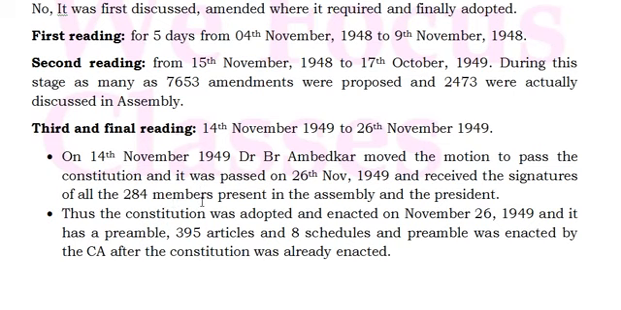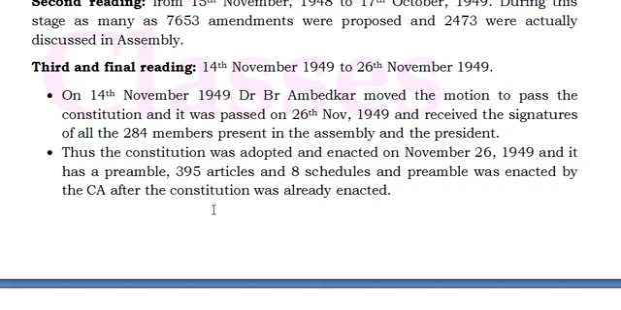All the signatures of those present in the assembly were received, including the president's. Thus the constitution was adopted and enacted on 26th November 1949. So if there is any question about when the drafting of the constitution was completed, it should be said 26th November 1949. With the final reading and all the amendments, the final constitution was ready on 26th November 1949, with the assent and signatures of all the 284 members including the president.